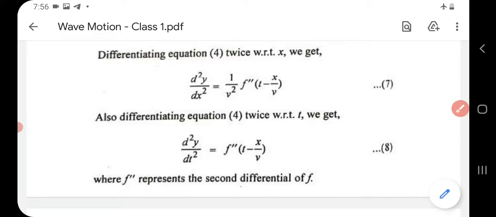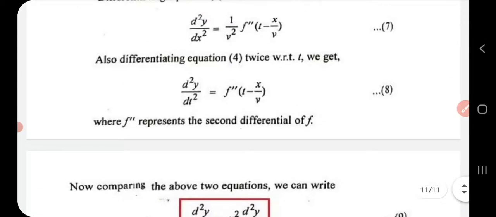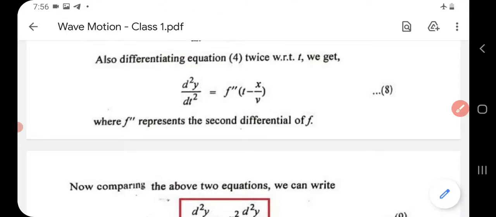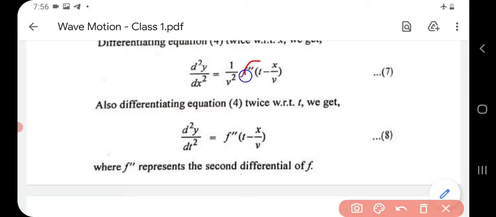Now just compare equations 7 and 8. This part is same and this part is same. So here you can say that what is left is d square y by dx square is equal to 1 by v square. Here you have d square y by dt square.